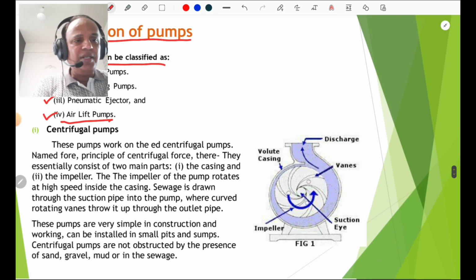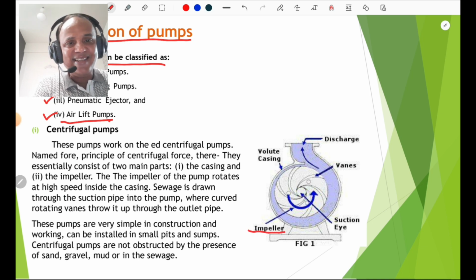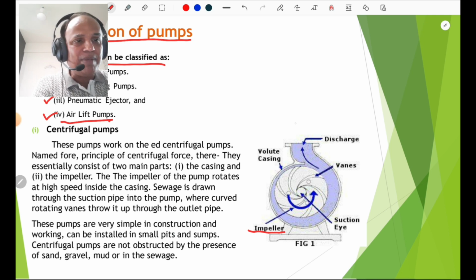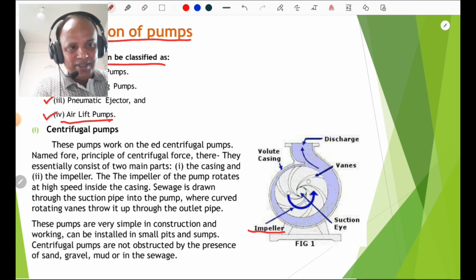Centrifugal pump. You must know that there are impellers or blades in the centrifugal pump, and an outer casing is there. These two parts are very important, and sewage is drawn through the suction pipe into the pump. This is the suction eye, and sewage enters this pump, rotates through the rotating vanes and goes out through the outlet pipe.